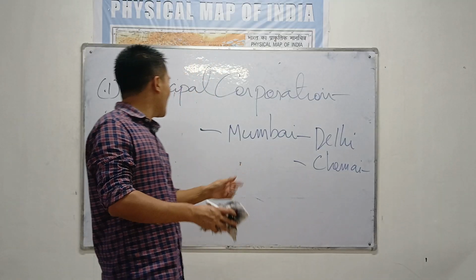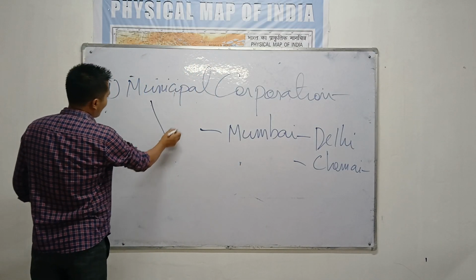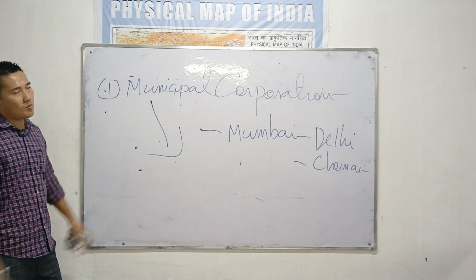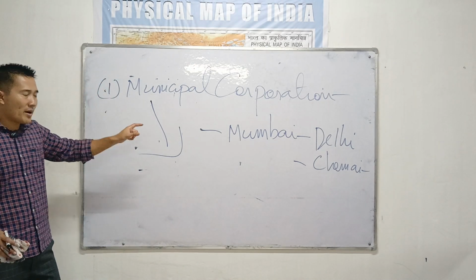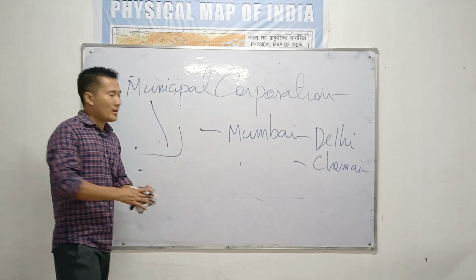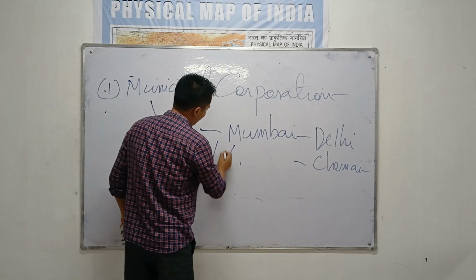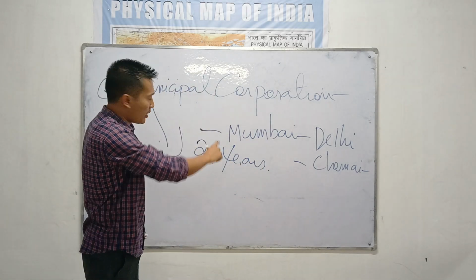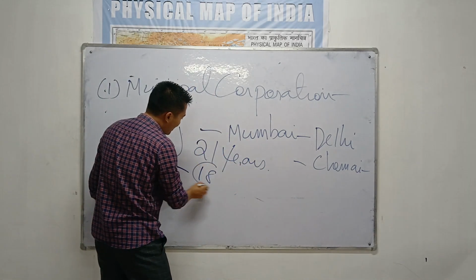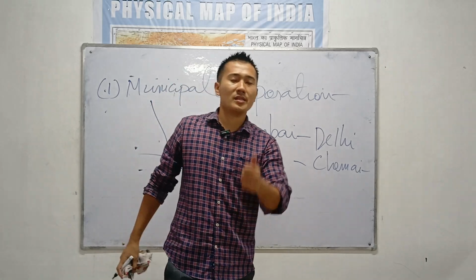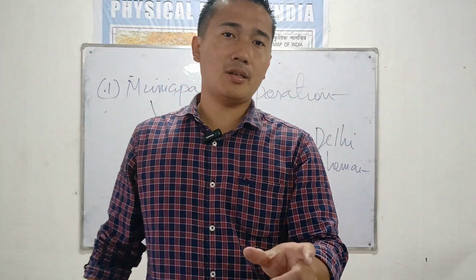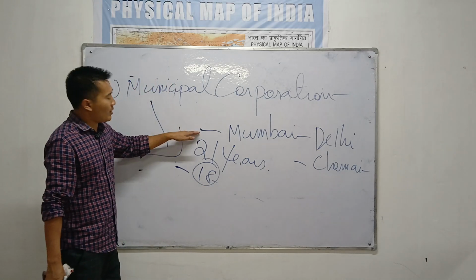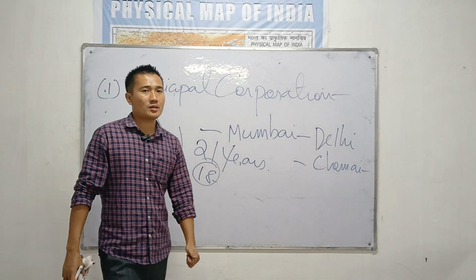And remember, what is the qualification? If you want to contest the election for the municipal corporation of Mumbai, you should be a citizen of Mumbai and you should be 21 years old. Any person from that area who is 18 years old can vote in this election. So these people will be elected by people above 18 years, and if you are elected, you will serve for 5 years.